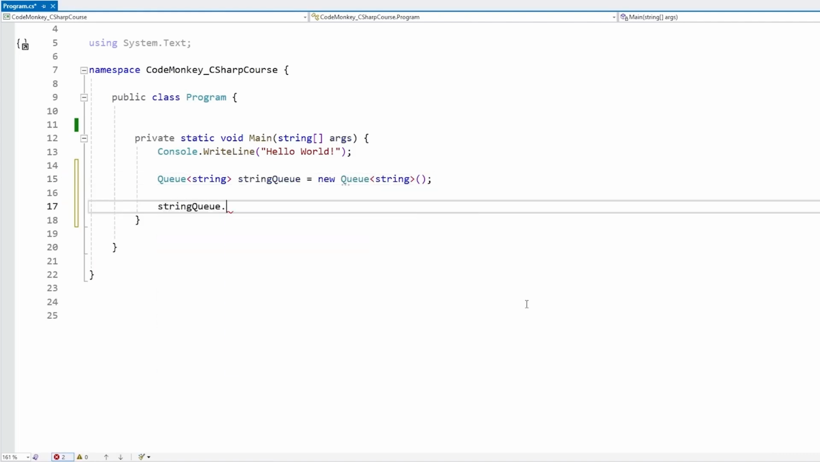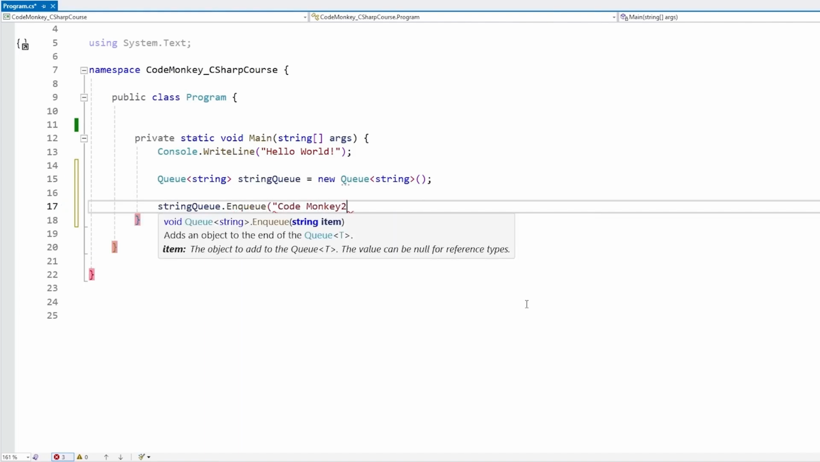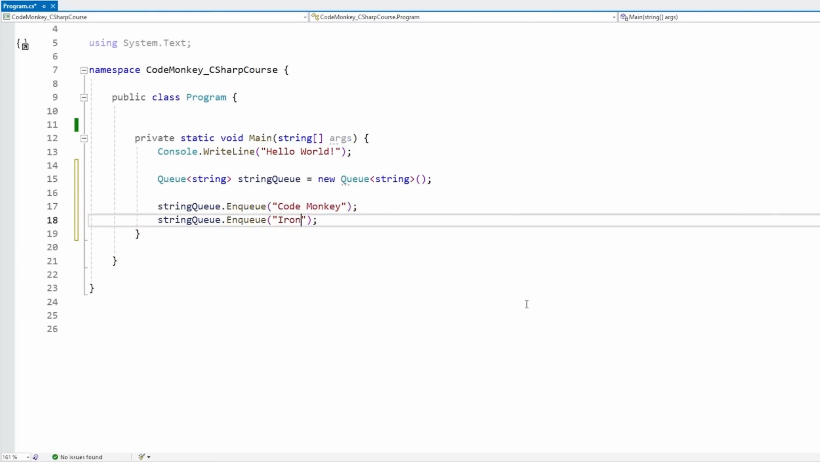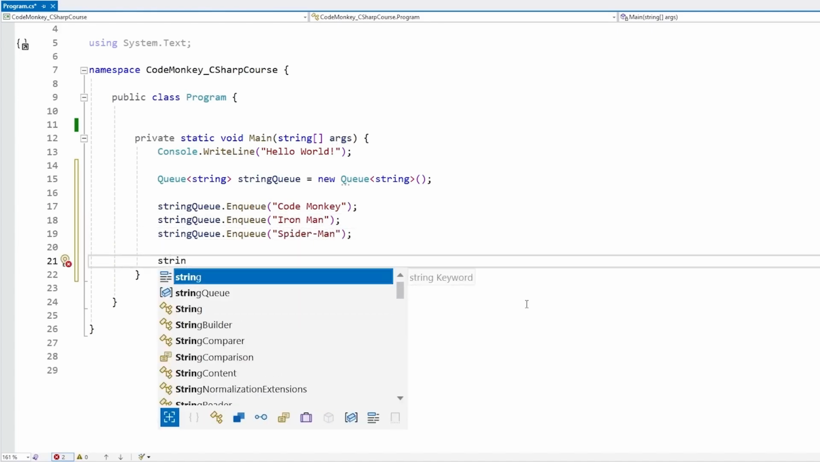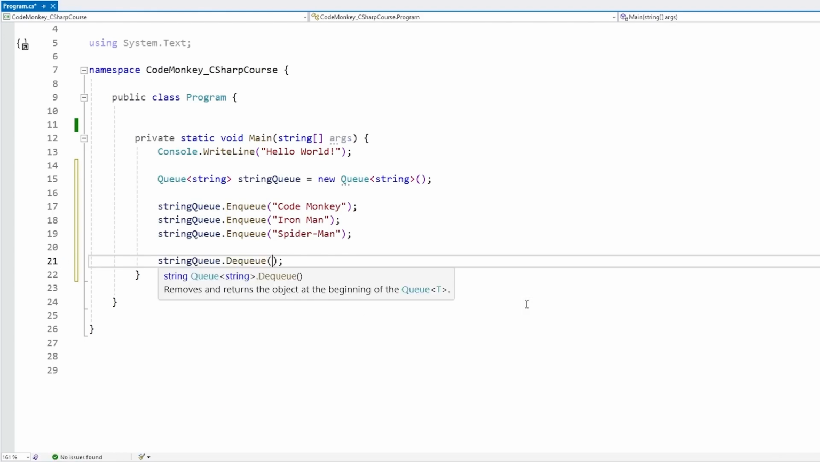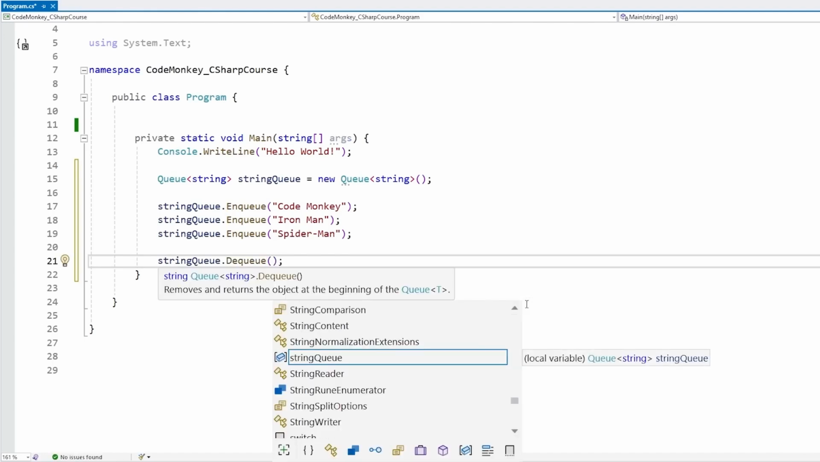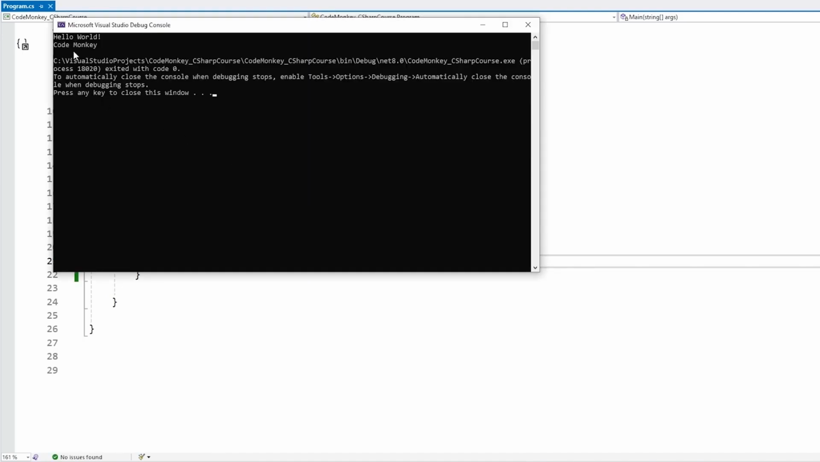Then on the string queue, in order to add elements, we call Enqueue. So again, same thing, let's add in CodeMonkey, then Iron Man, and finally Spider-Man. Okay, so we queue all of those, and now on the string queue, we call Dequeue in order to grab the element. This one, like the pop that we saw previously, removes and returns the object. So if we do a Console.WriteLine on this one, again, queue is FIFO, first in, first out, so let's see what this returns. And this one returns CodeMonkey, which was the first element that we added.